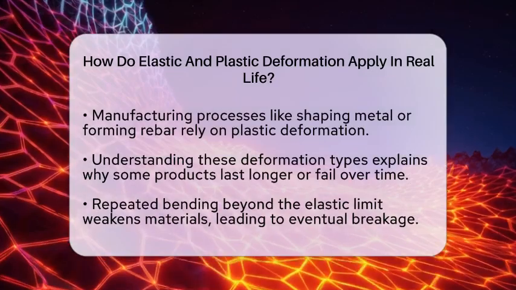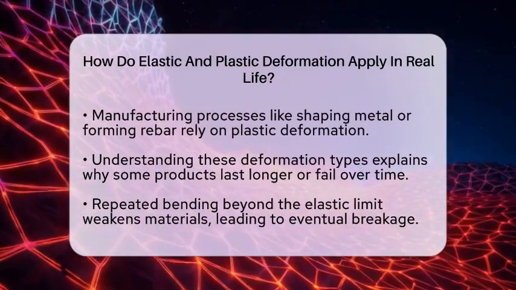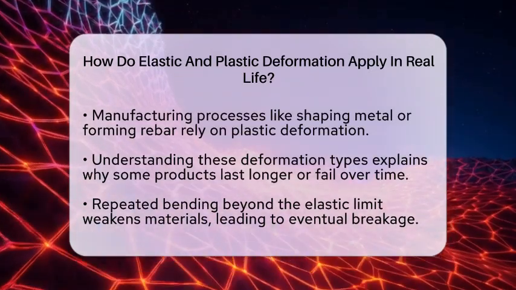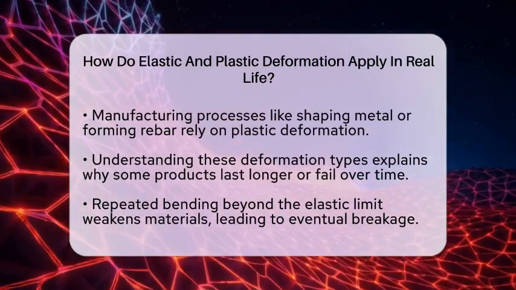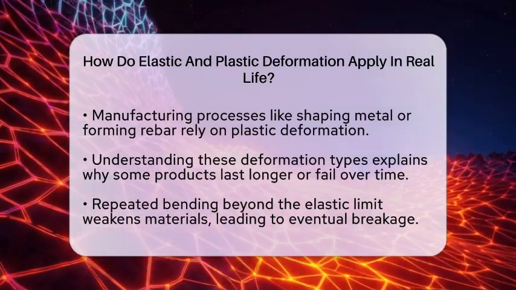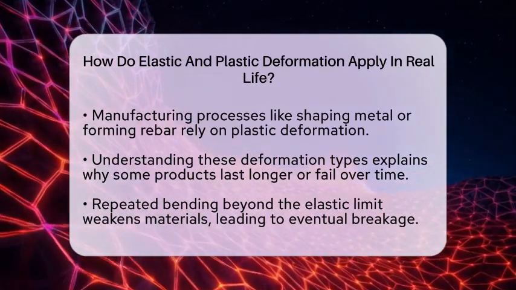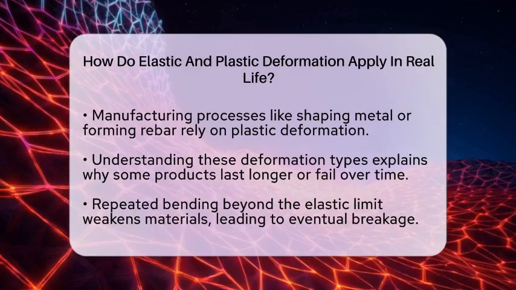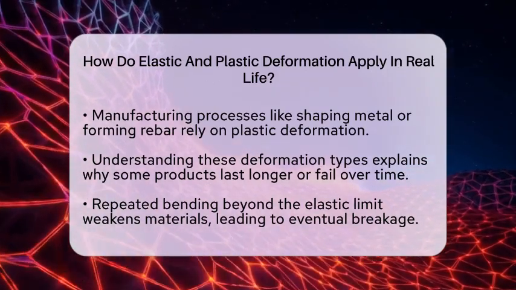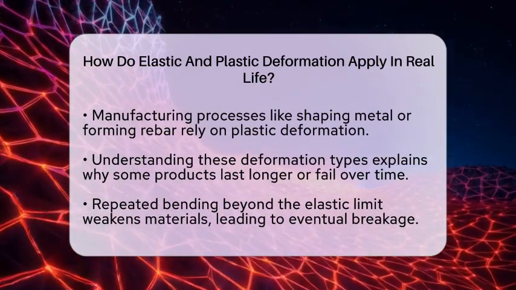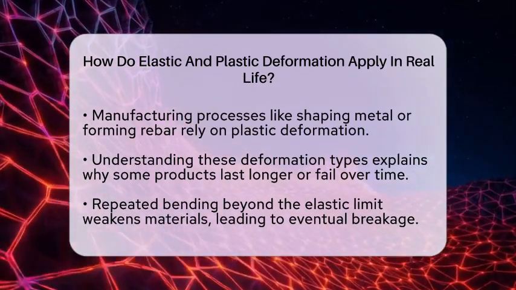Understanding the difference between elastic and plastic deformation helps explain why some products last longer and why others fail over time. When a product is loaded within its elastic range, it can handle forces without damage. But if the force exceeds the elastic limit, plastic deformation begins, weakening the structure. Repeatedly bending a metal wire beyond its elastic limit causes it to weaken and eventually break.